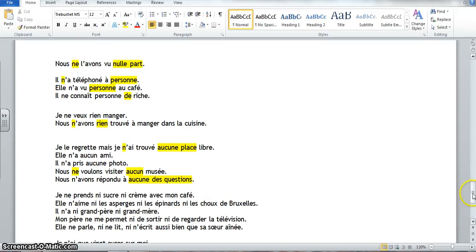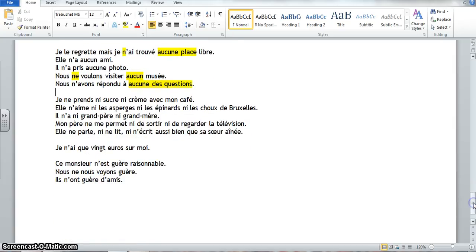Here are several examples with ne ni ni, which is also pretty new for us. Je ne prends ni sucre ni crème avec mon café. Notice these nouns do not have any articles in front of them because we would drop the partitive article as well as the indefinite article. But in the next example, elle n'aime ni les asperges, ni les épinards, ni les choux de Bruxelles. So notice here we keep the le, la, les because we're liking, loving, preferring, or hating.